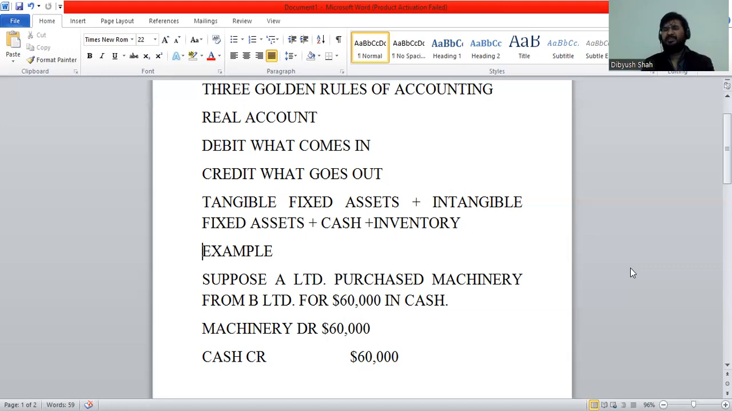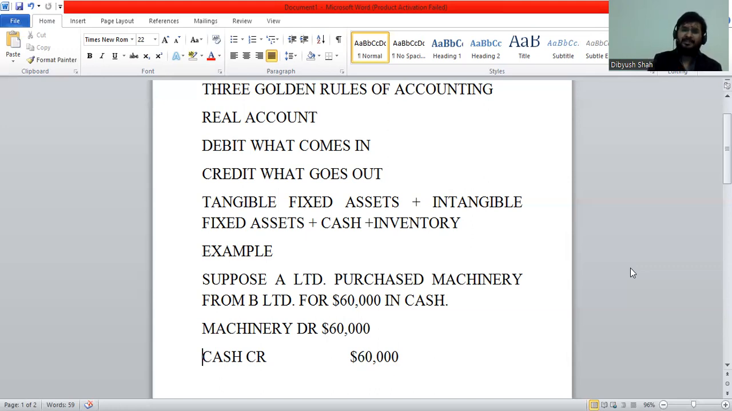The golden rule says machinery is a tangible fixed asset, a real account. Cash, another real account. Debit what comes in. What has come into the business? Machinery. Debit the machinery. And credit what has gone out. What has gone out of the business? It is cash. So credit cash.